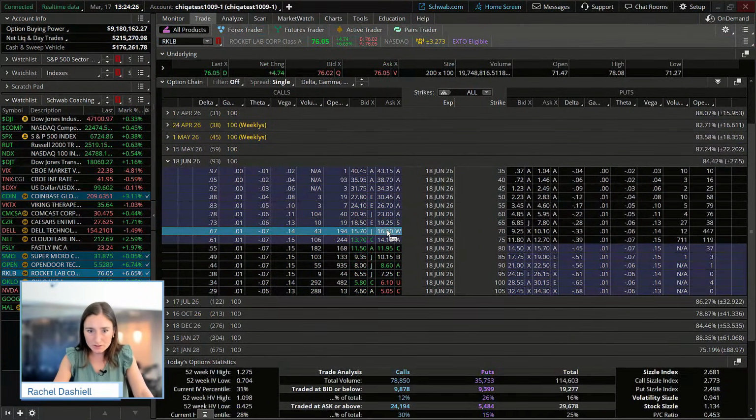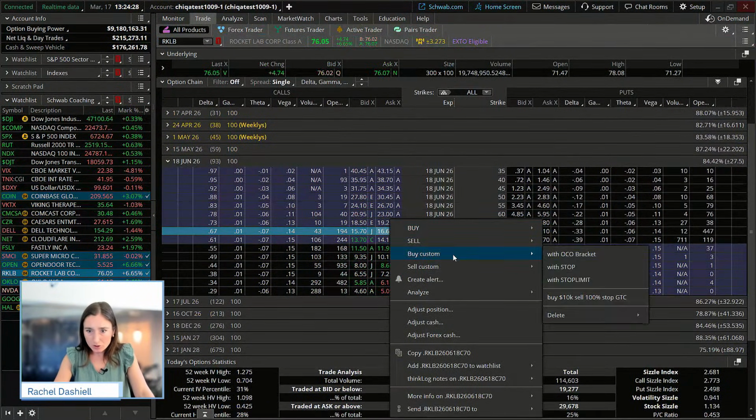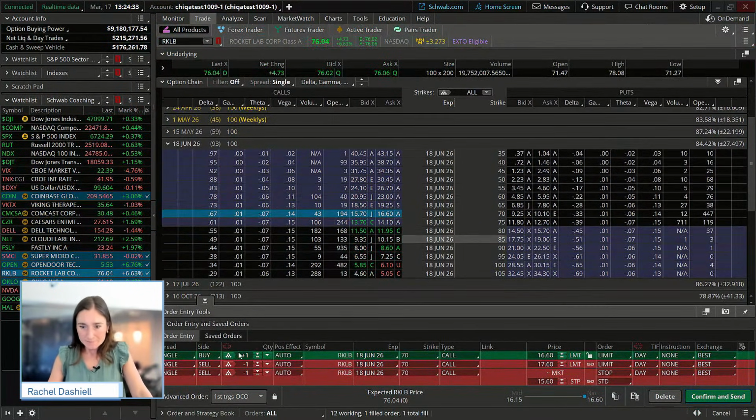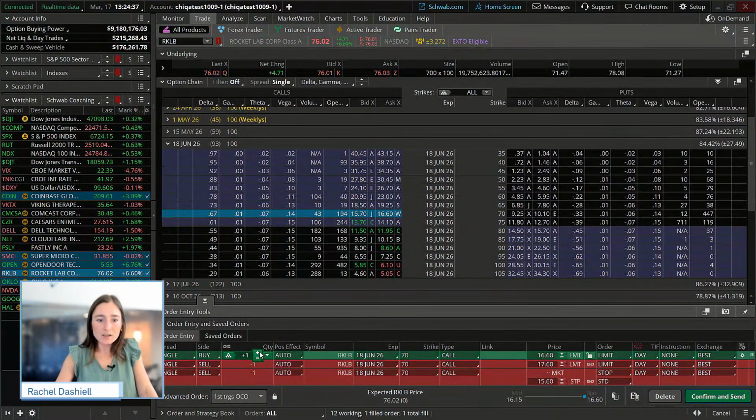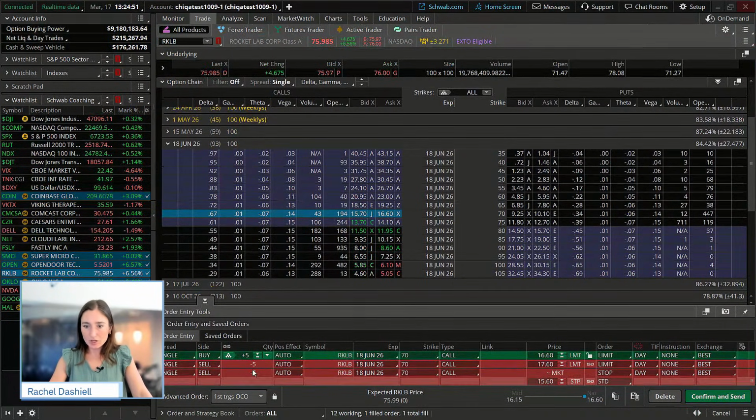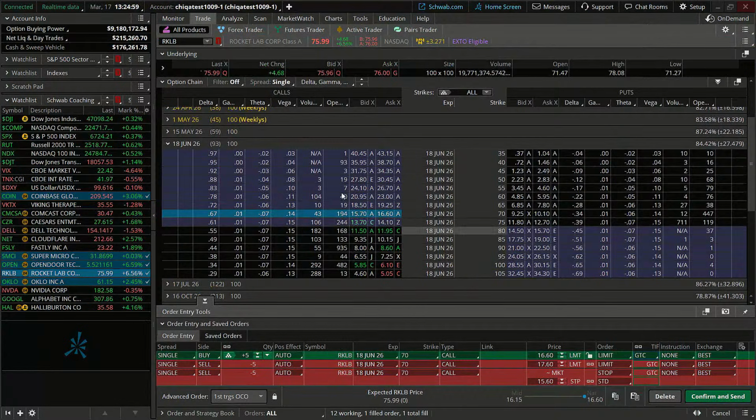Actually, I'm going to right click on that one, and we're going to go to buy custom with OCO bracket. Okay. And we're going to bump this up because we know that within our account, we can place $10,000 into a trade. Our trade risk is only going to be $1,000 to $2,000. We've talked about that before in this class. So we're just going to bump this up. We're going to do 5 contracts on this one, and we're going to tie these all together with a good till canceled order.